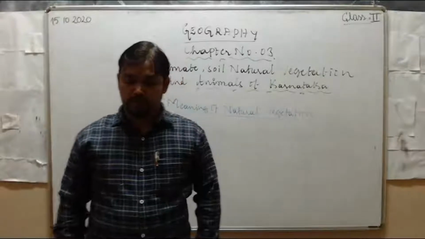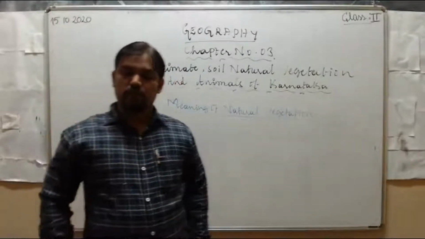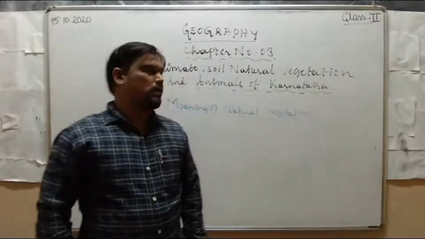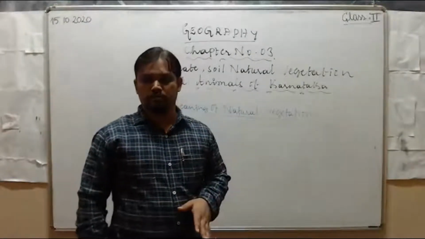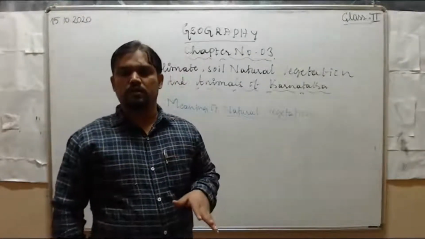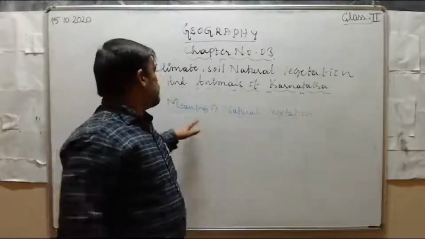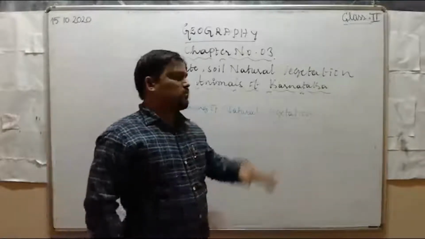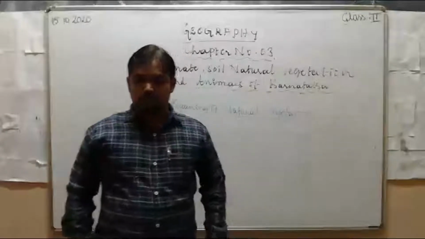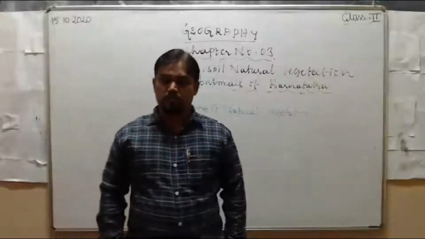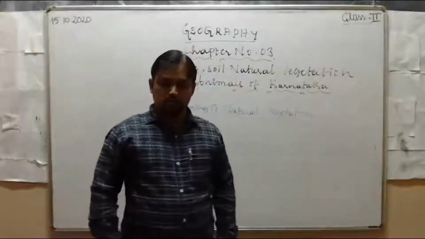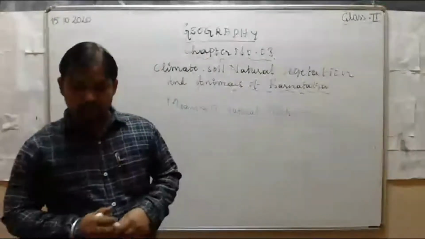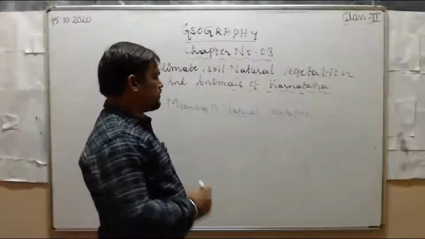It means without the help of human beings, whatever plants and trees are growing, those plants and trees are called natural vegetation. That is the meaning of natural vegetation.